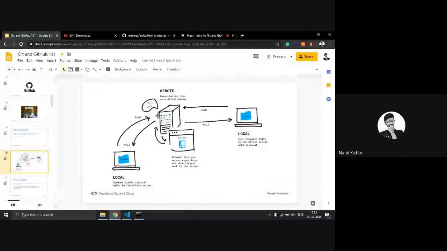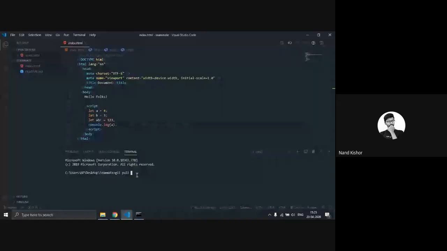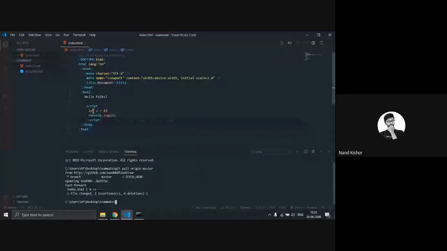So type the command git pull. So the name of your remote, which is origin, and the branch from where you want to pull the code, which is master. And just press enter. You can see now we have all the latest changes made to our file.